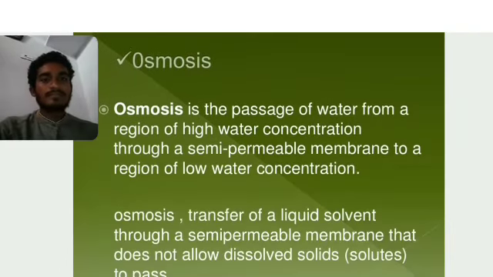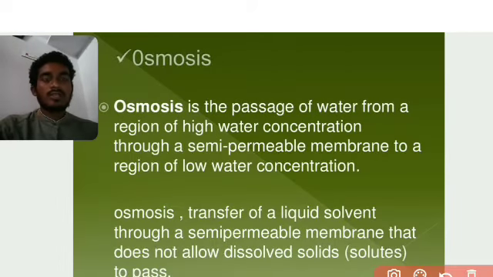Next we see the osmosis process. Osmosis means the movement of water from a higher concentration to a lower concentration through a semi-permeable membrane. That is osmosis.